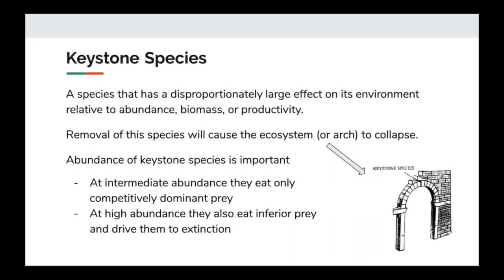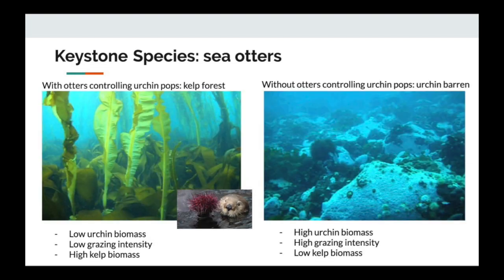The abundance of keystone species is important because at intermediate abundances they only eat competitively dominant prey, which would thrive without them, but at high abundances they also eat inferior prey and drive them to extinction. Another great example of a keystone species is an otter in a kelp forest. With otters present, there is low urchin biomass, low grazing intensity, and high kelp biomass, but without otters controlling urchin populations, there's high urchin biomass, high grazing intensity, and low kelp biomass, which leads to an urchin barren.